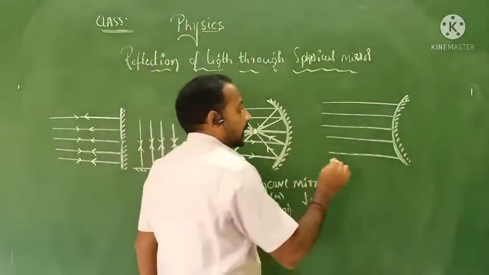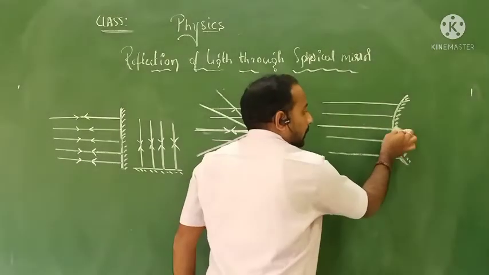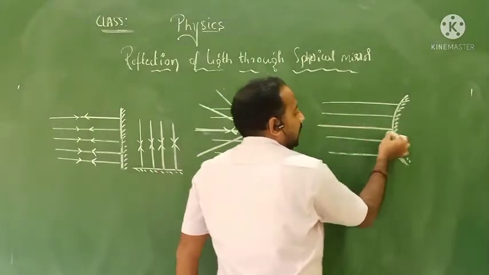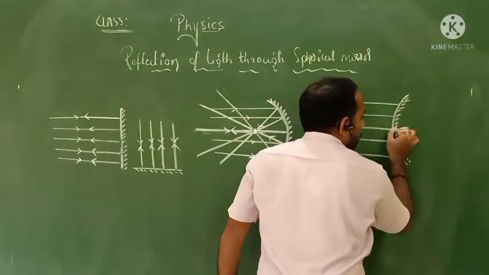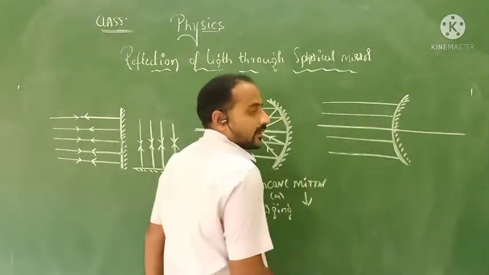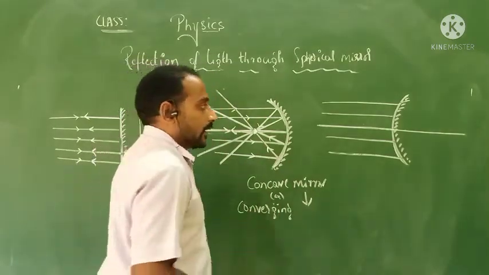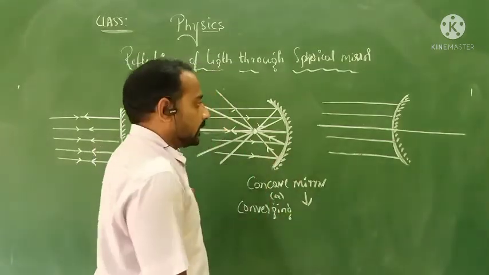What will happen? Observe carefully. This is exactly the midway of this mirror. I am just extending it, especially the bigger one. We call it by another name, I will tell you that. What are the terms we are going to learn in this?